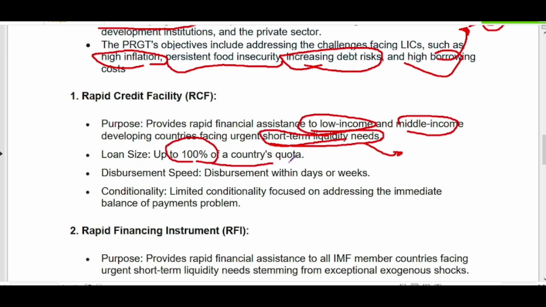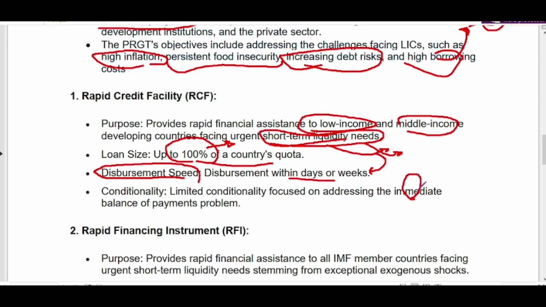So whatever the quota assigned to that country, that amount can be withdrawn as a loan. Disbursement speed means how many days it will take to disburse the loan. It will be disbursed within days or weeks, because short term liquidity needs have to be met, so the loan will be disbursed in weeks or days. And there is limited conditionality, focused on addressing immediate balance of payment problems.